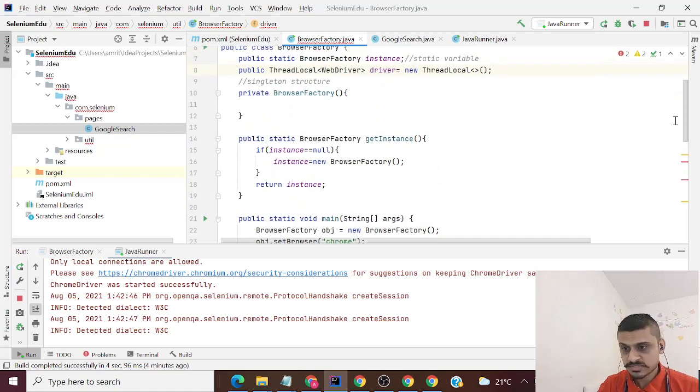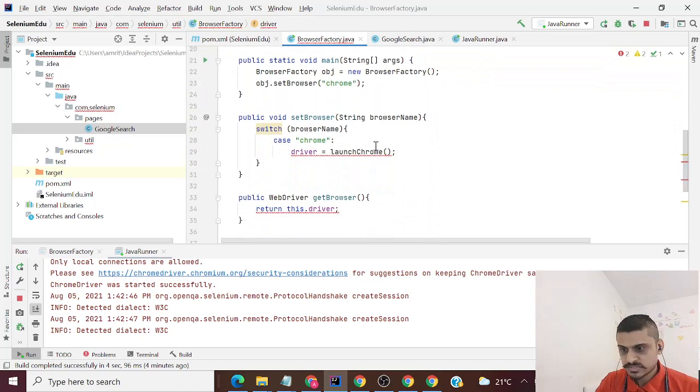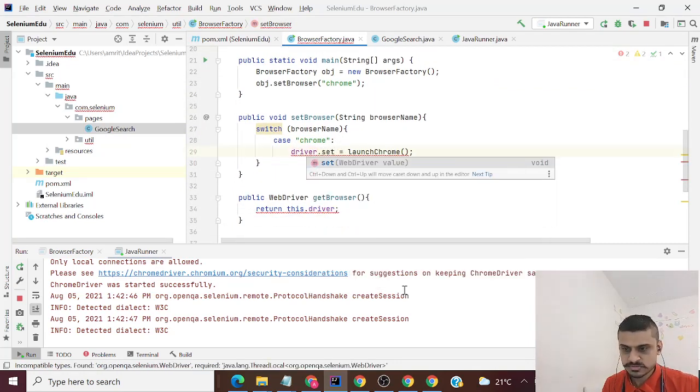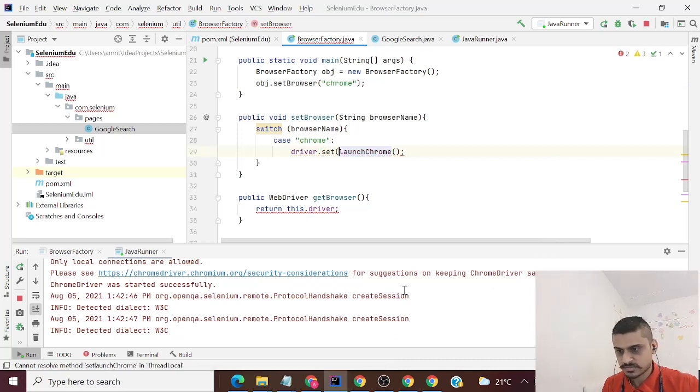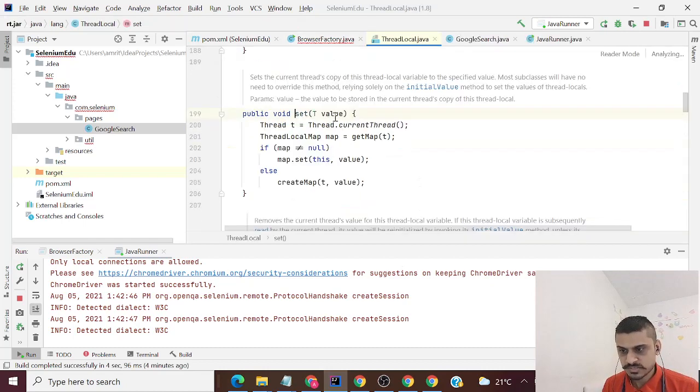In order to access this, in set browser I have to use driver.set, because ThreadLocal has a method set. Using the set method, the driver object now points to my WebDriver. This set method is from the ThreadLocal class, ThreadLocal.java.